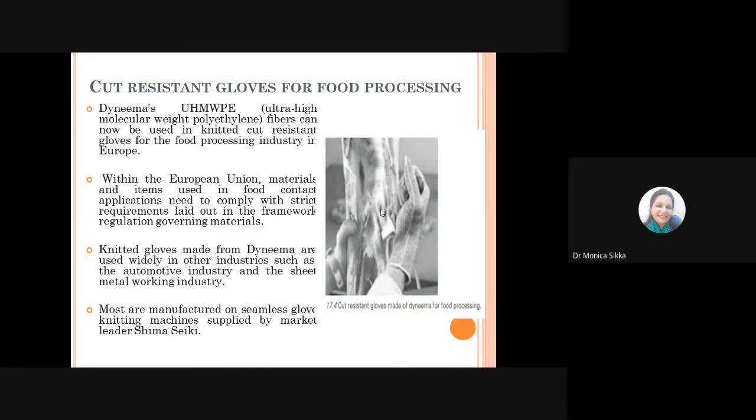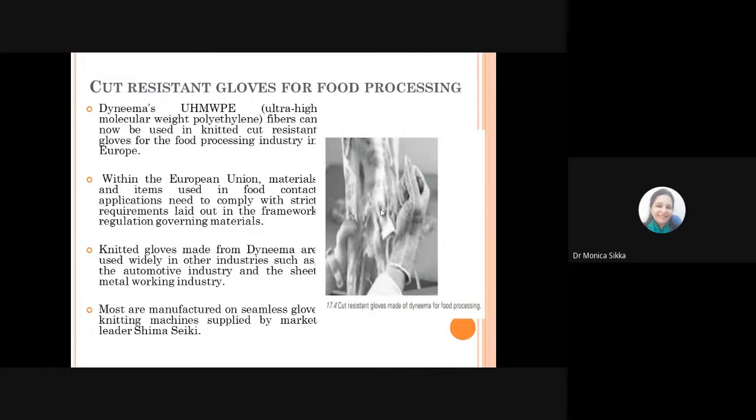Within the European Union, they have strict requirements laid down in the framework regulatory for governing materials when they are used in the food processing industry. So the knitted gloves that are made from Dyneema are used very widely in the food processing industry.